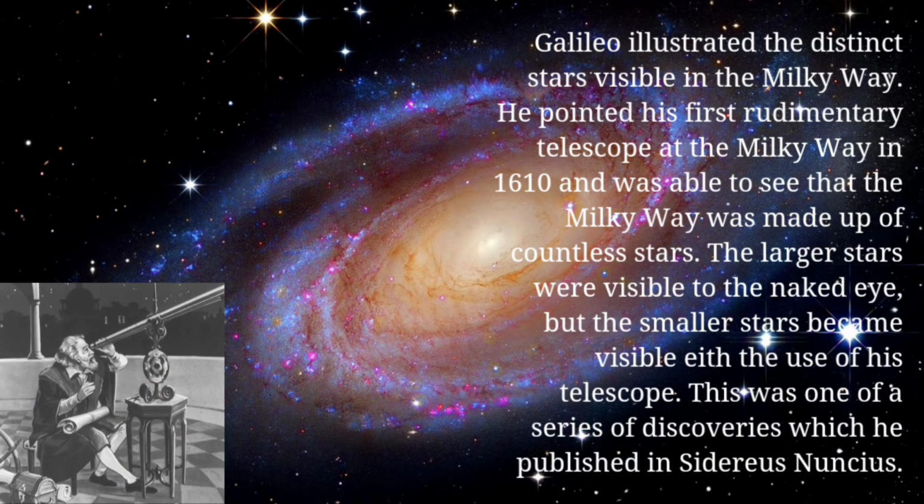He pointed his first rudimentary telescope at the Milky Way in 1610 and was able to see that the Milky Way was made up of countless stars. The largest stars were visible to the naked eye, but the smallest stars became visible with the use of his telescope. This was one of the series of discoveries which he published in Sidereus Nuncius.